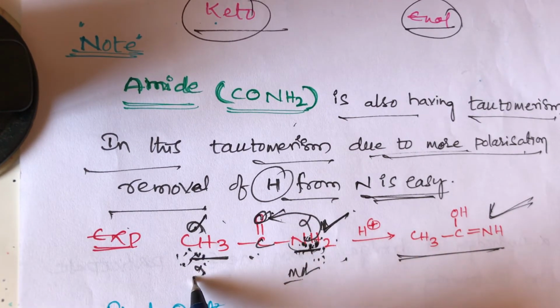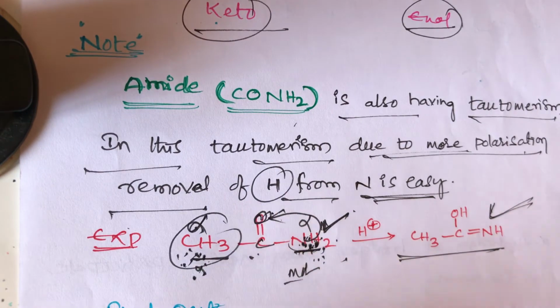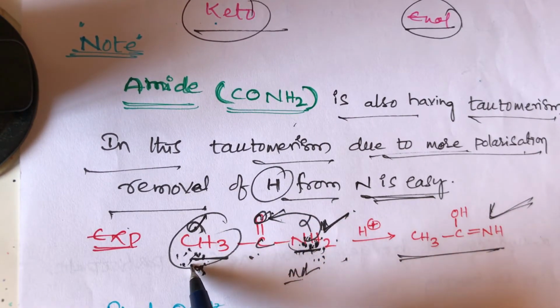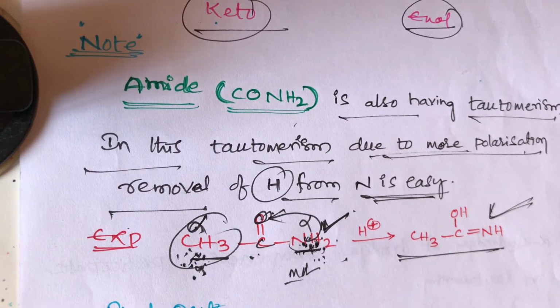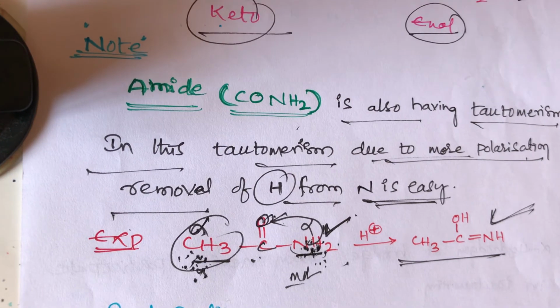The carbon hydrogen is less acidic, because carbon has lower electronegativity. So the more acidic hydrogen leads to more enol formation. Enolization happens very easily because enolization depends on acidic nature. The more acidic the hydrogen, the more easily enolization occurs. This is the simple trick, students.